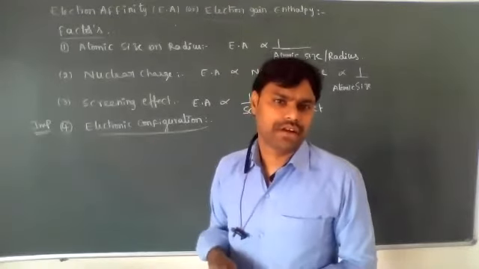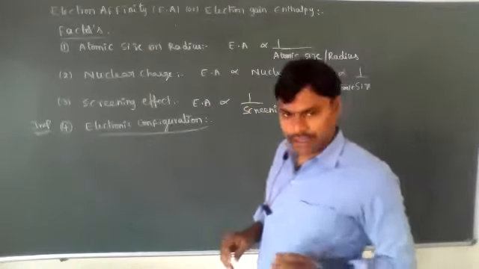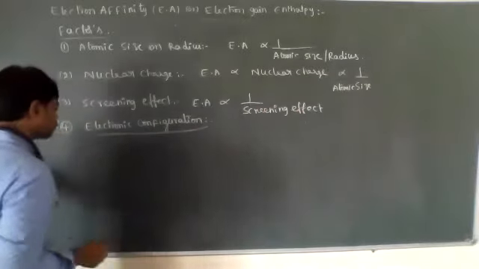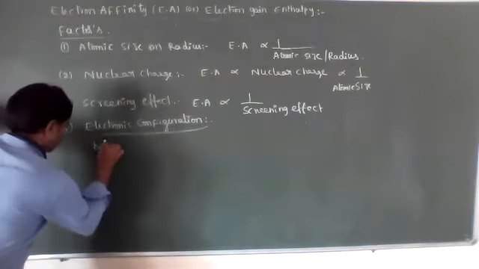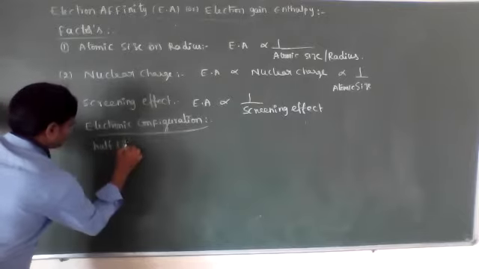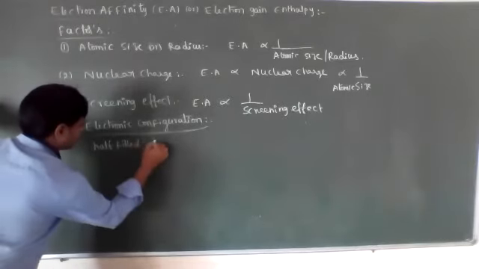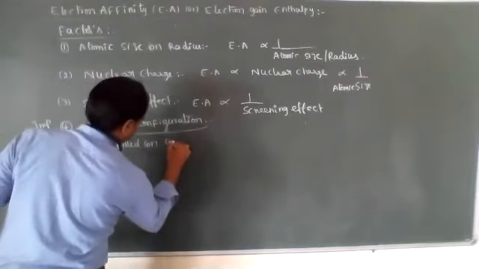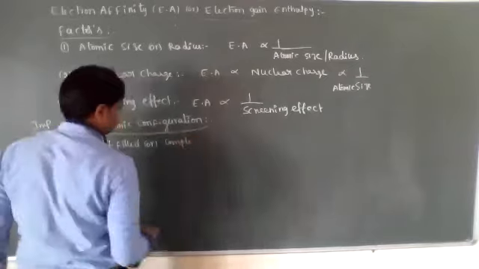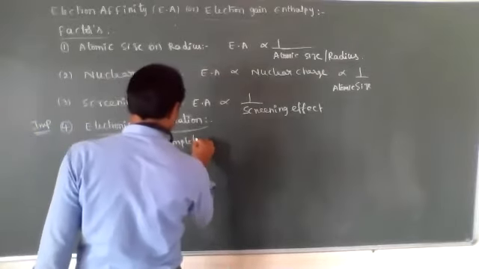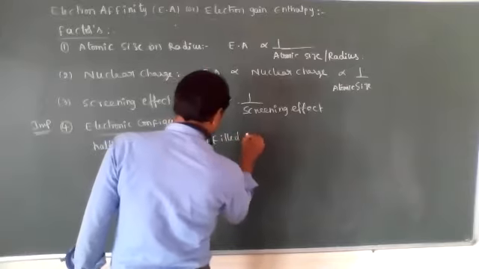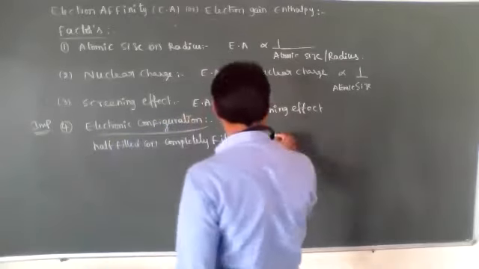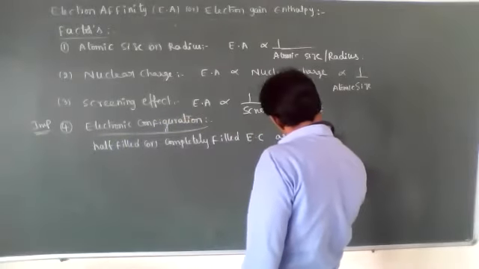Here, stable electronic configurations are half filled or completely filled.